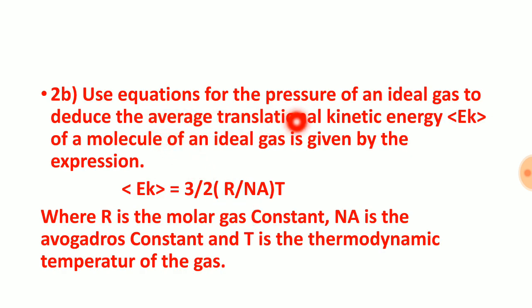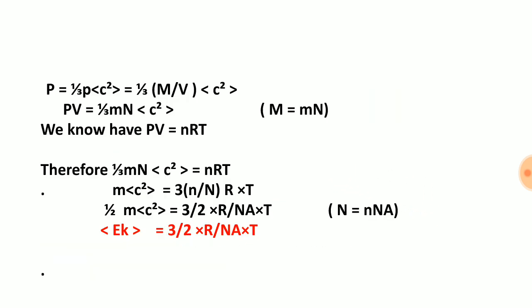Use the equation of pressure of an ideal gas to deduce that the average translational kinetic energy of a molecule of an ideal gas is given by this expression, where R is the molar gas constant, N_A is the Avogadro constant, and T is the thermodynamic temperature of the gas. So we have to use the equation of pressure, P is equal to 1/3 rho c square. This rho is the density of the gas. Density is mass by volume.